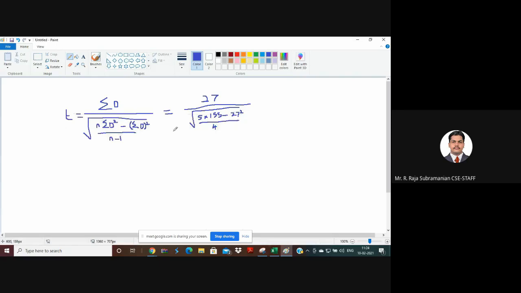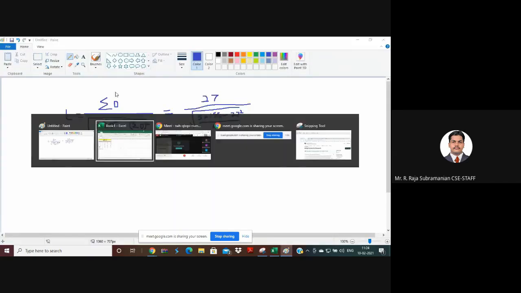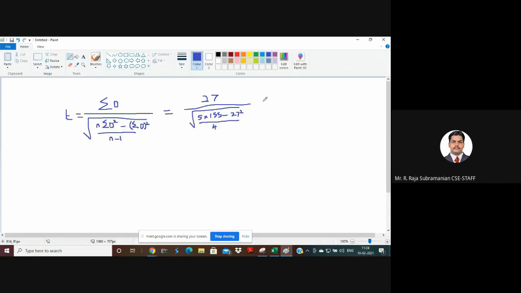I'll do this calculation in the Excel sheet. If I want to calculate 5 into 155 minus 27 square, that is 46 I'm getting. So this is actually 46. This is nothing but 27 divided by the whole square root of 46 divided by 4.